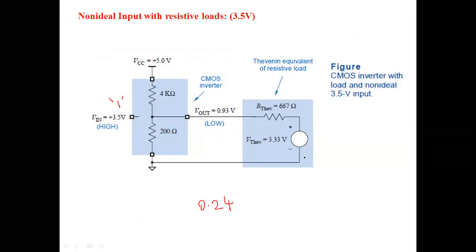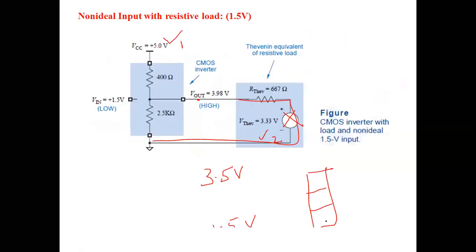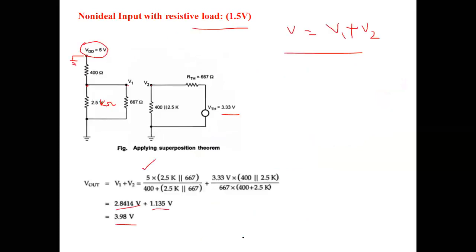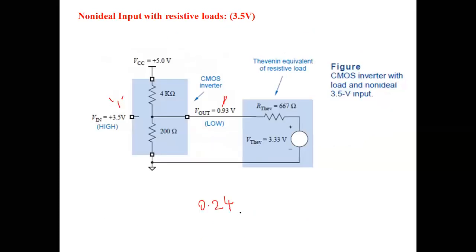But when the resistive load is added to the non-ideal input of the CMOS circuit, the output voltage has increased further. Now it has increased to the value of 0.93. But if you observe, this 0.93 is still acceptable against the 1.5 volts here. It is still acceptable as a logic 0. So this is the condition of a non-ideal input with the resistive load.